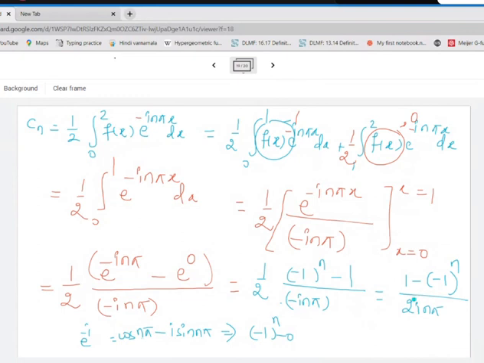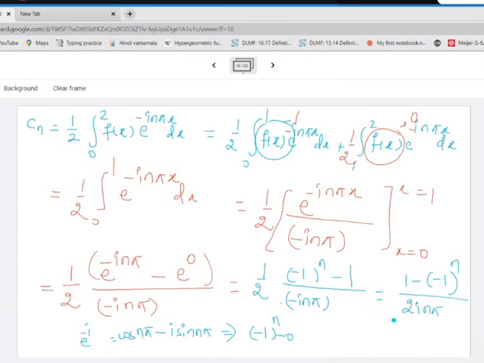Also, there is one more thing in this. See this expression for Cn we got, it's absolutely fine, but the problem is, where does my n go from and to? What are the values that n will take? n will take values from minus infinity to infinity. When I say n takes minus infinity to infinity, if n is any negative value there is no problem, if n is any positive value there is no problem. But the problem is when I put n equal to 0, this expression will not be defined. Are you getting it? Multiply and divide by minus i n pi.